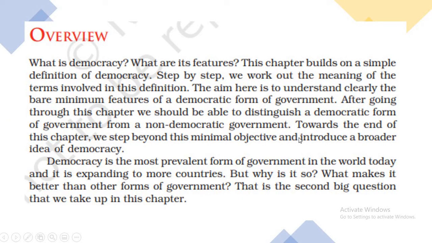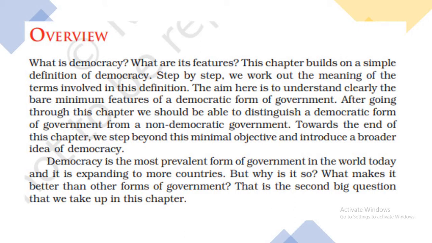Here we can see what is democracy and what are its features. This chapter builds on a simple definition of democracy. Step by step, we work out the meaning of the terms involved in this definition. The aim here is to understand clearly the bare minimum features of a democratic form of government.